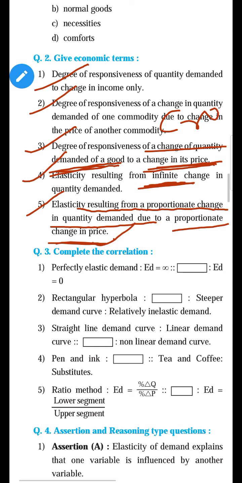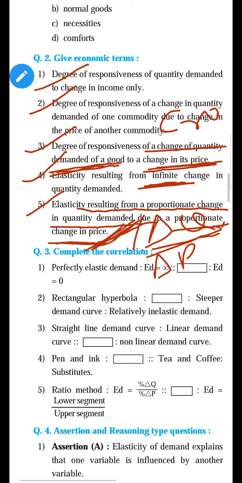Or you can say it is the ratio method, because the ratio method has the same formula, delta Q upon delta P, and price elasticity of demand also has the same formula. Yes, delta Q upon delta P into P upon Q.